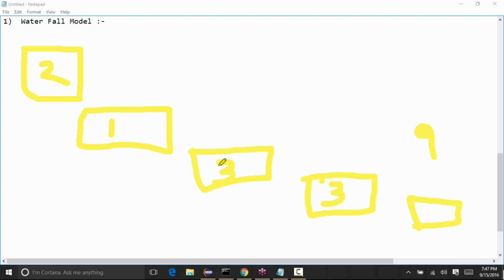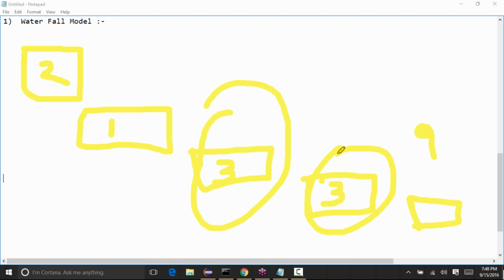This is what the waterfall model is. Once one phase has been done, only then they'll start the next phase. Until the development has been done, the testers will sit idle. Idle in the sense they'll just write some test cases and leave it. The actual testing will be done only after 3 months, even though the developers have started writing the code from day one. That's one of the problems with the waterfall model. There is a lot of wastage of time.